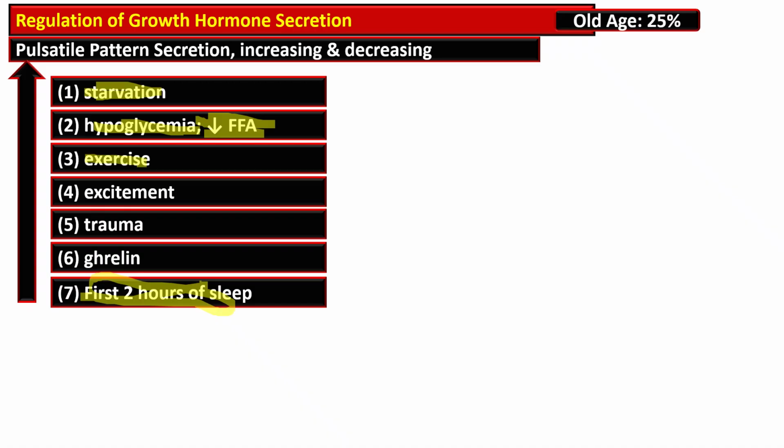Exercise also increases its release, and it is also secreted during excitatory movements. Trauma also causes the release of growth hormone, while ghrelin, which is released from the stomach before meals, also increases the secretion of growth hormone.